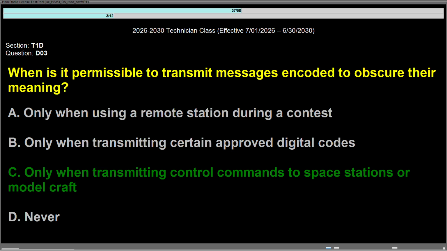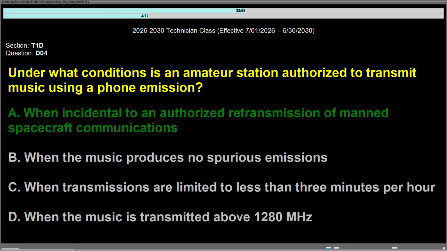Question Delta 03, when is it permissible to transmit messages encoded to obscure their meaning? Answer is C, only when transmitting control commands to space stations or model craft. Question Delta 04, under what conditions is an amateur station authorized to transmit music using a phone emission? Answer is A, when incidental to an authorized retransmission of manned spacecraft communications.